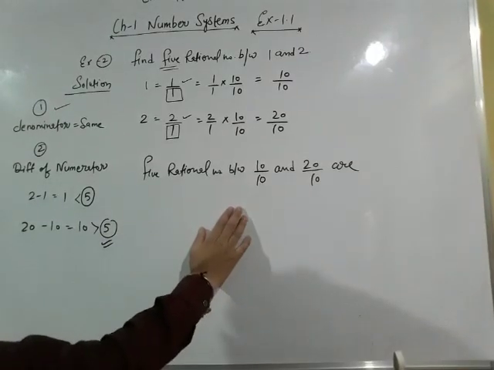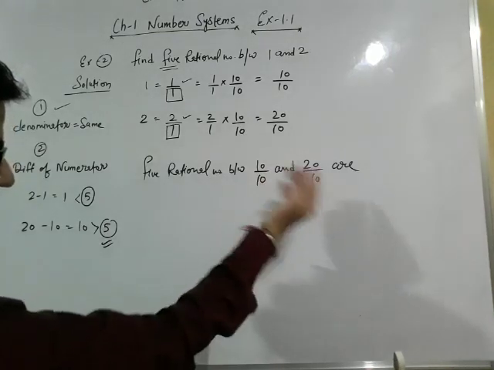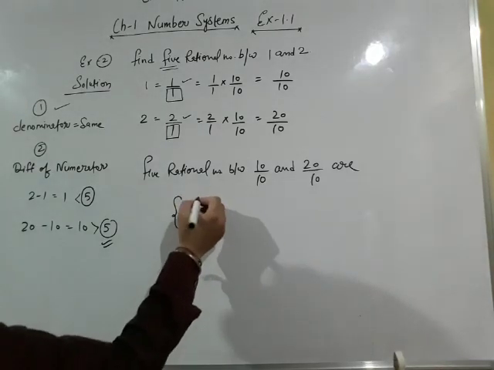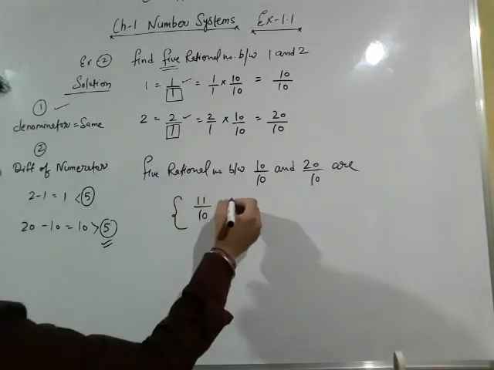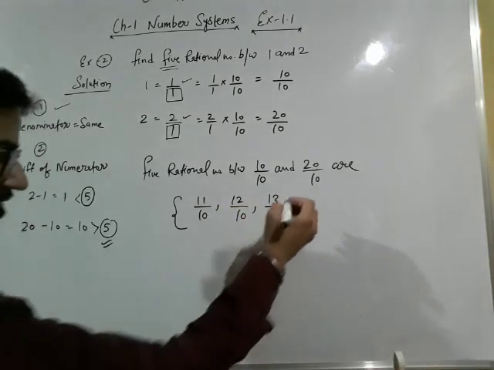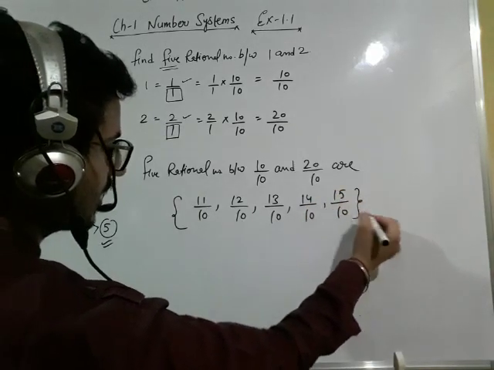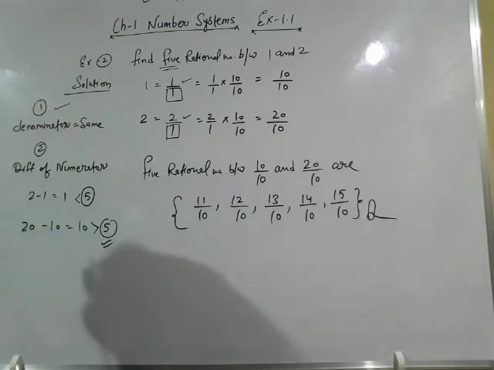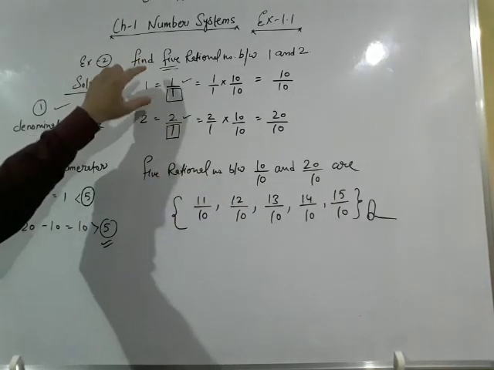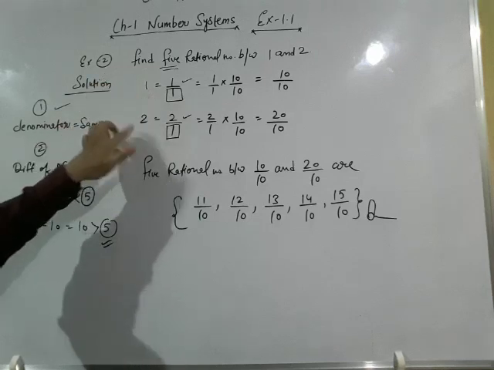So according to our number system, when we move to the right hand side of 10, what comes after 10? 11. So our next number is 11 upon 10. Next is 12 upon 10. Next is 13 upon 10. Next is 14 upon 10, and next is 15 upon 10. These are the required 5 rational numbers between 10 by 10 and 20 by 10, or we can say between 1 by 1 and 2 by 1, or we can say between 1 and 2.